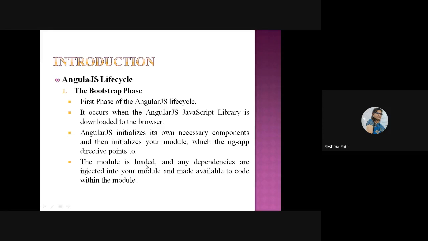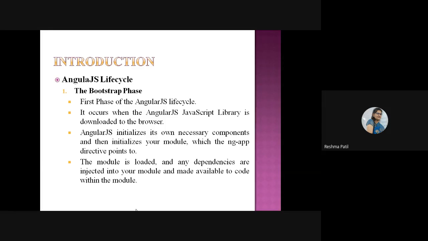The module is loaded and any dependencies are injected into your module and made available to the code within the module. Means here in the browser your module is loaded, the data part is loaded, and whatever required part is there for your program, those dependencies are also injected into your module and made available to the user for execution.